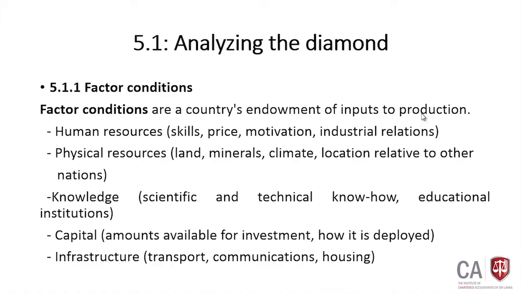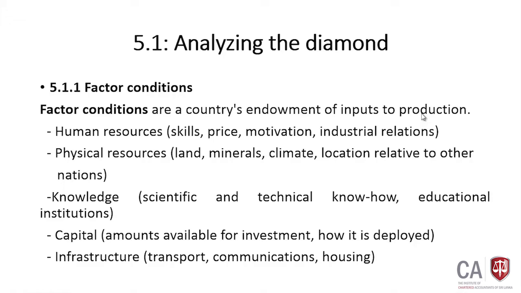Here we look at the availability of the production factors, whether a particular country has a particular production factor. If we have a particular production factor more compared with the other factors, then we can specialize in industries where that particular production factor is required more. What are examples of production factors?